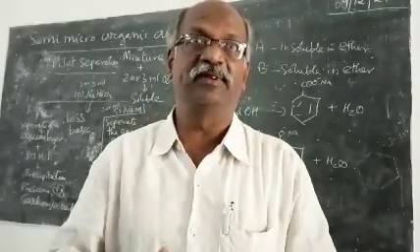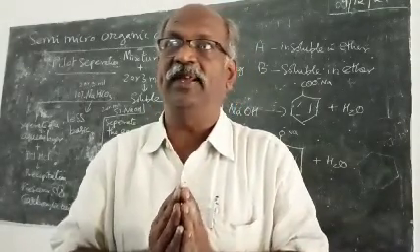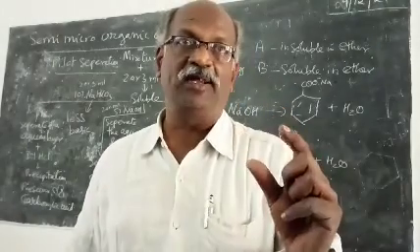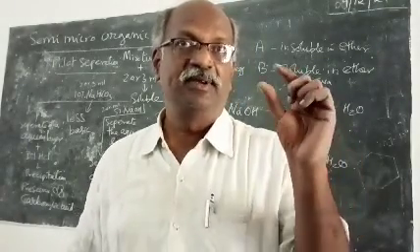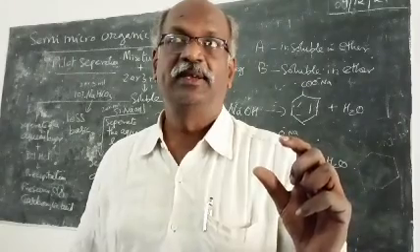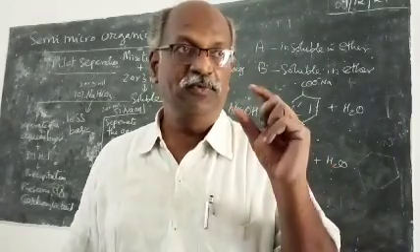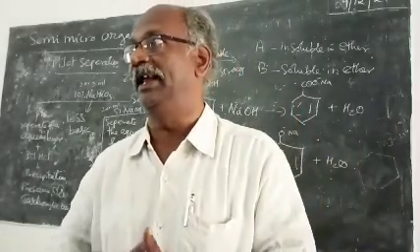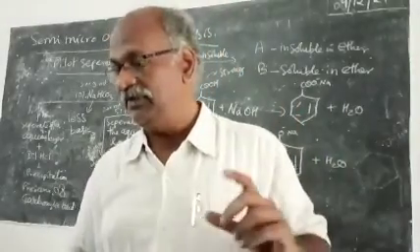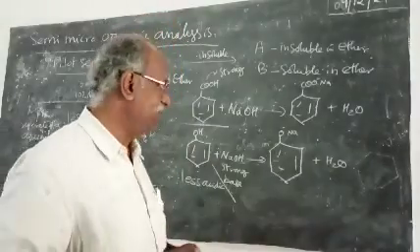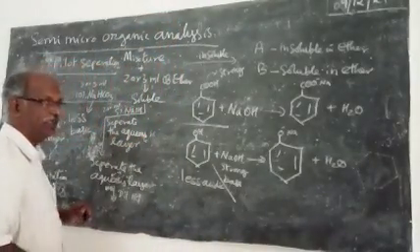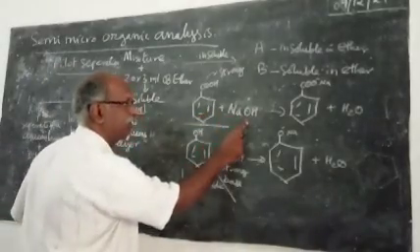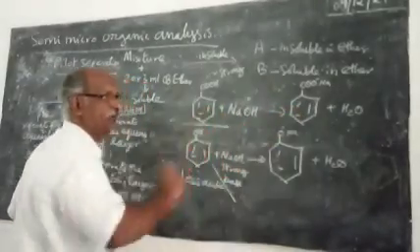Repeat the separation, collect the aqueous layer in bulk and neutralize it. Before going for the separation of phenolic compounds in the mixture, if you have a carboxylic acid, it should be removed completely. If it is not removed completely, it will lead to confusion in your organic analysis. Benzoic acid will react with sodium hydroxide also, and it will also give you a precipitate.